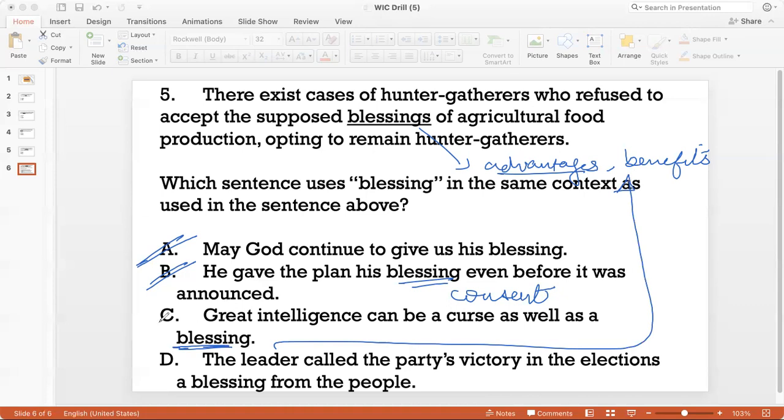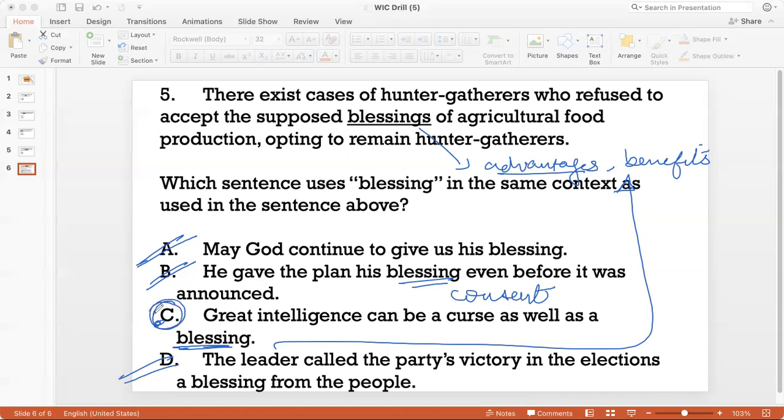So I'll keep this for now. The leader called the party's victory in the elections a blessing from the people. So a blessing from the people is to say that the people accepted us, the people showered us with their love. We are grateful for people's love. So blessings here refers to people's acceptance of the political party. So again, it doesn't mean advantages. So I don't think D is the answer. So the best answer is option C.